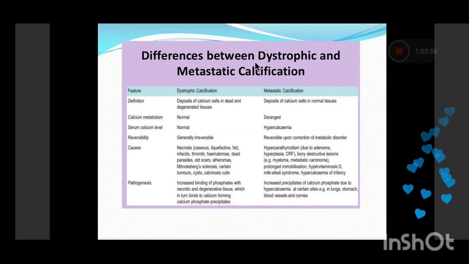This is my last slide. This is basically just to show you the differences between dystrophic and metastatic calcification. I've already told you dystrophic occurs in dead and degenerated tissues, while metastatic occurs in normal tissues. In dystrophic calcification, calcium metabolism and serum calcium levels are normal, whereas both are deranged in metastatic calcification. Dystrophic is usually irreversible, and metastatic is reversible if there is correction of the metabolic disorder.